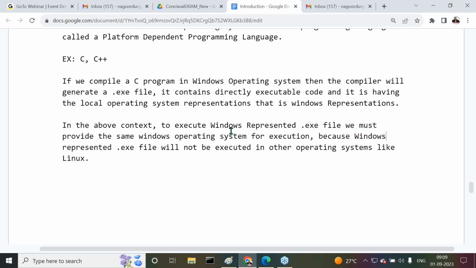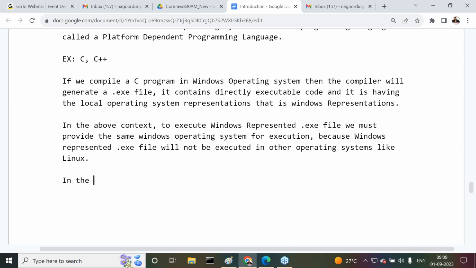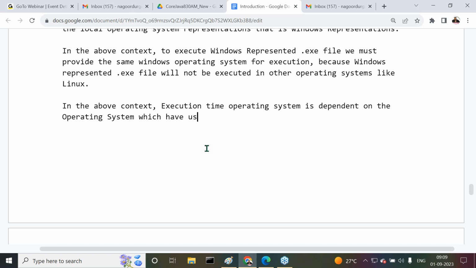Now this is exactly the point I'm telling you about platform dependent programming languages. Here I'm able to give one conclusion. The execution time operating system is dependent on the operating system which we have used for compilation.